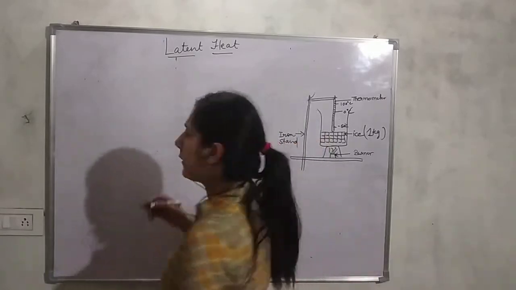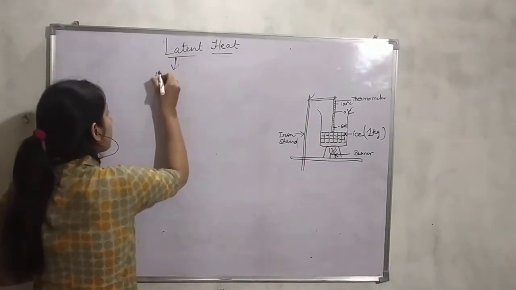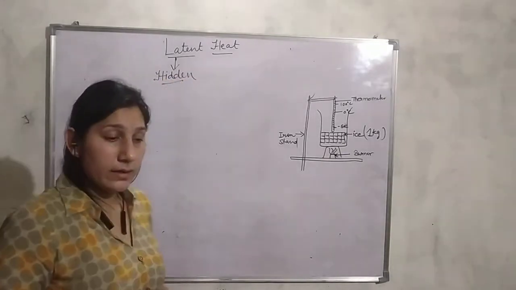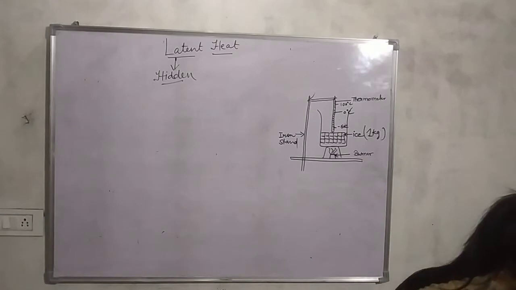So what does latent mean? The word latent means hidden. So there are two types of latent heat.